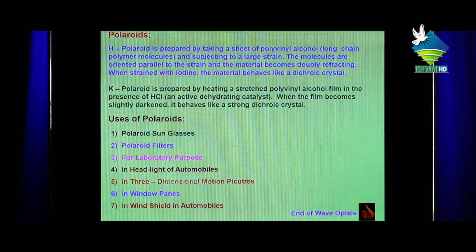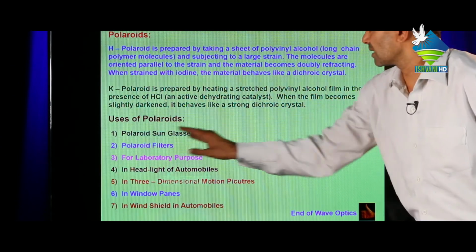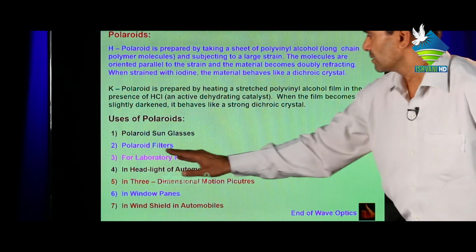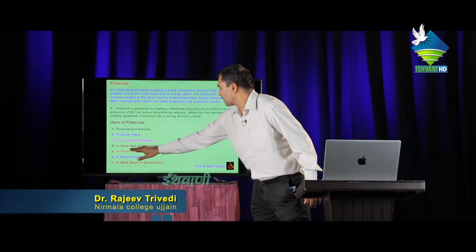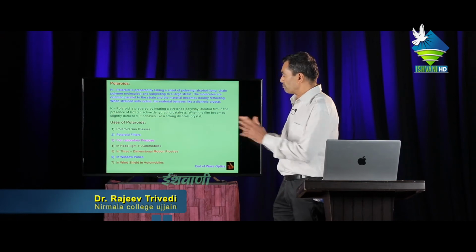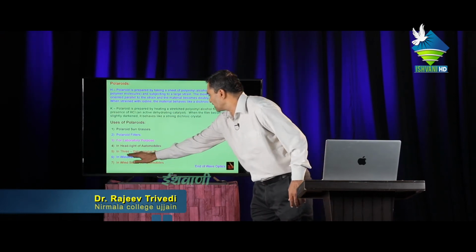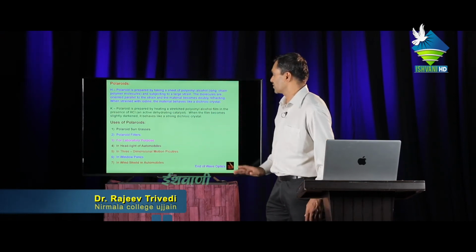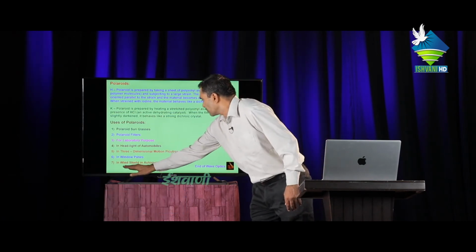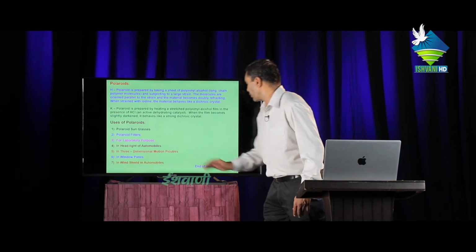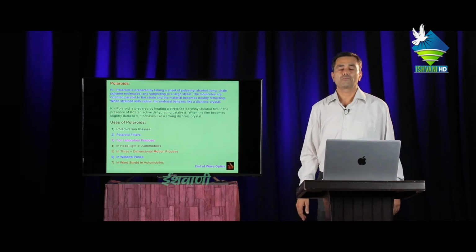Uses of Polaroid: Polaroid sunglasses, Polaroid filters for laboratory purposes, in headlights of automobiles, mainly in cars, in three-dimensional motion pictures, in window panes, in windshields of automobiles, and in wave optics.